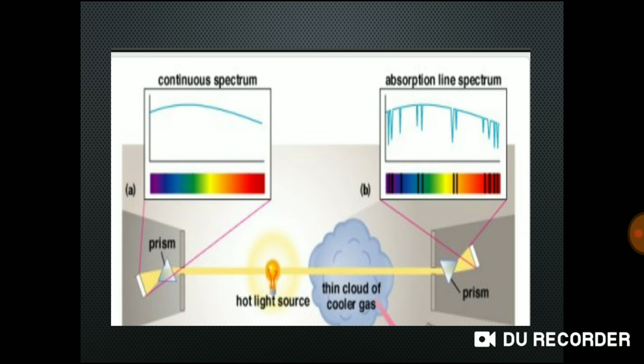Now see this picture, continuous spectrum, with the help of prism, and this is line absorption spectrum. These are the lines.